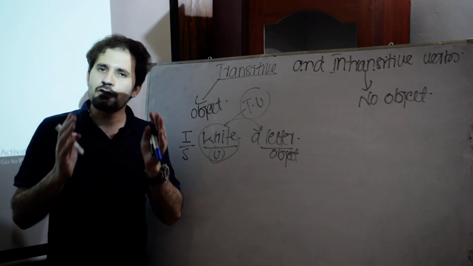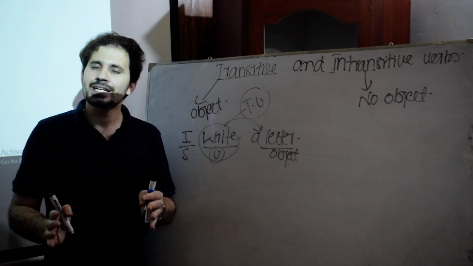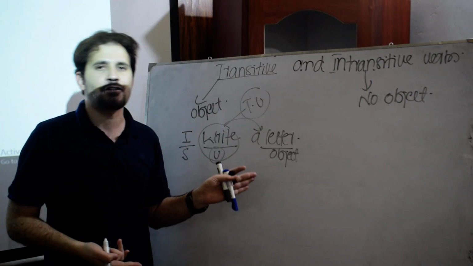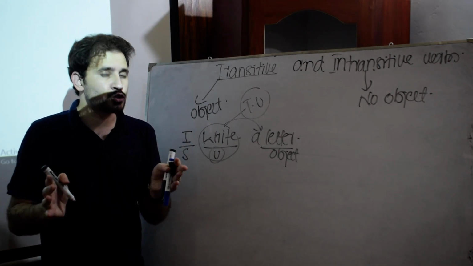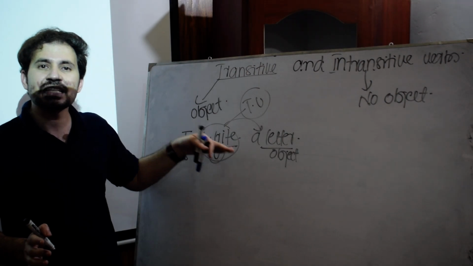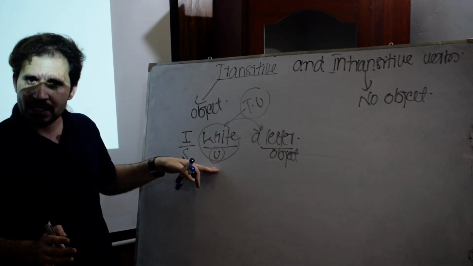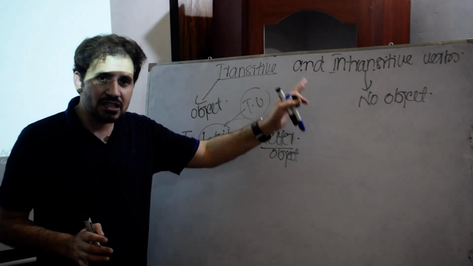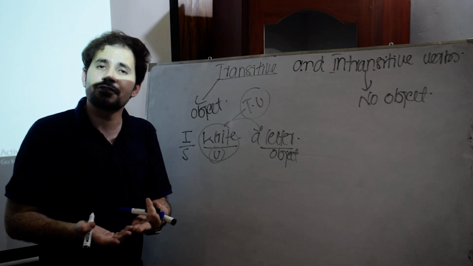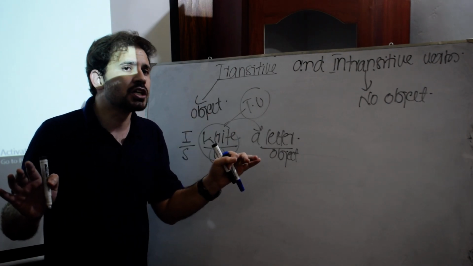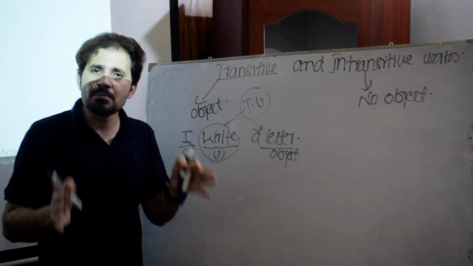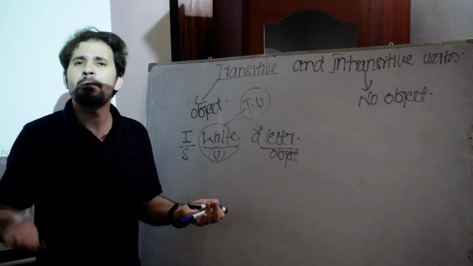So remember, if a verb takes an object, it means that it can also be changed into passive voice. This is the first step towards understanding active and passive voice. If a verb takes an object, we call it a transitive verb. If a verb does not take an object, we call it an intransitive verb. And whenever you have a sentence with an intransitive verb, remember it cannot be changed into passive voice.